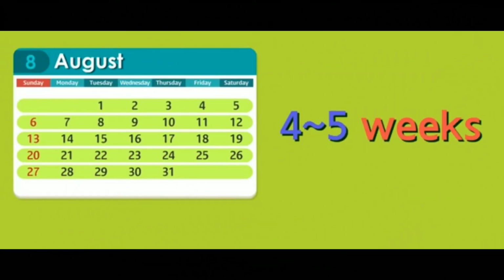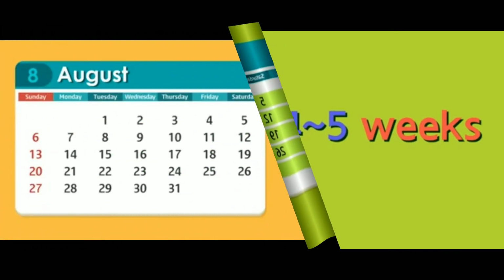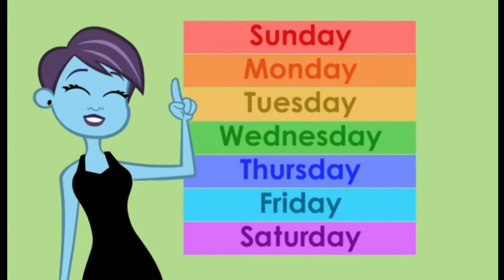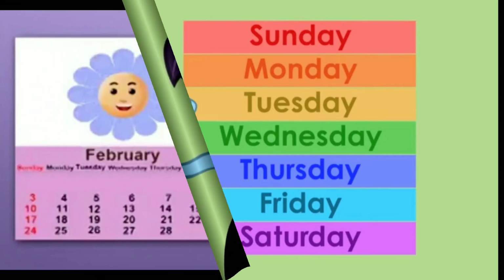Let us know a few more things about the calendar. Every month has 4 to 5 weeks. Every week has 7 days, and you all know which they are. They are Sunday, Monday, Tuesday, Wednesday, Thursday, Friday, and Saturday.